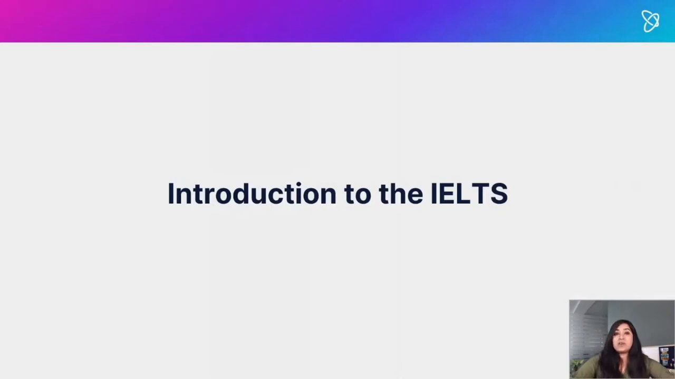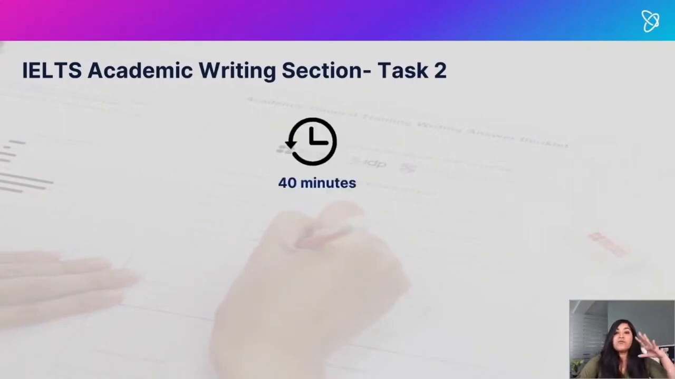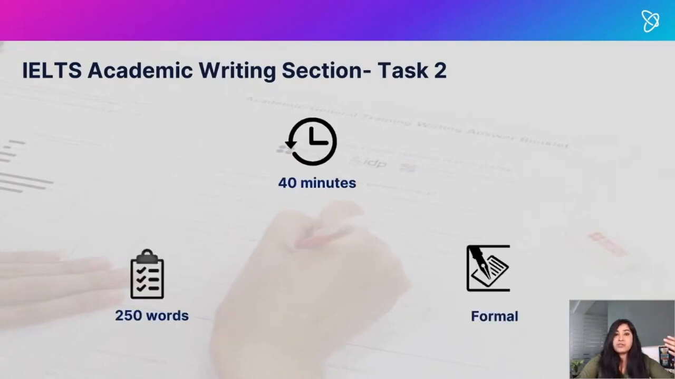All right, and today we'll be looking at the writing part and mostly task 2. So the IELTS academic writing section, task 2. Again, there are task 1 and task 2, and today we'll be looking at task 2. You have 40 minutes to complete this part of the task in 250 words. And again, you're using the formal style of writing.